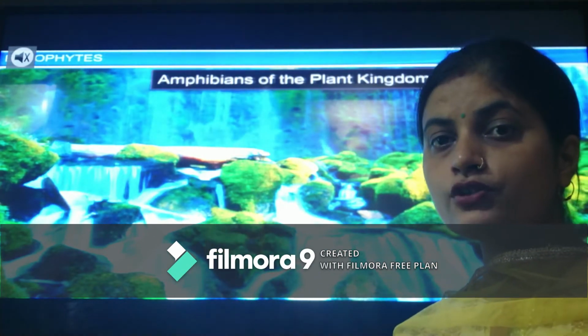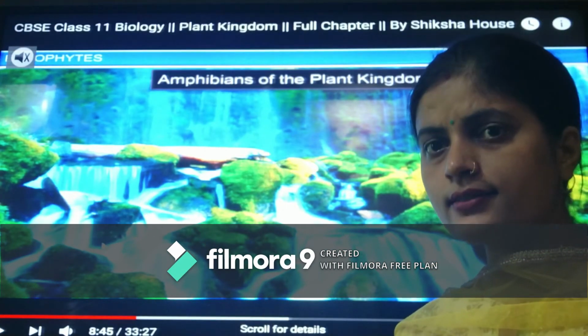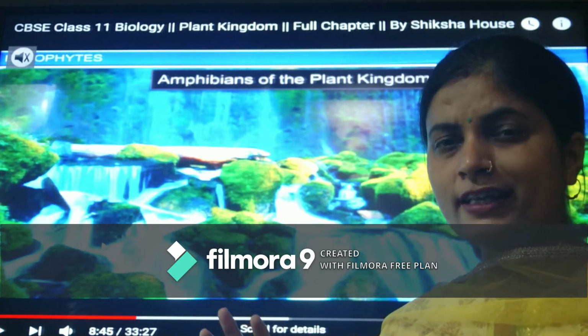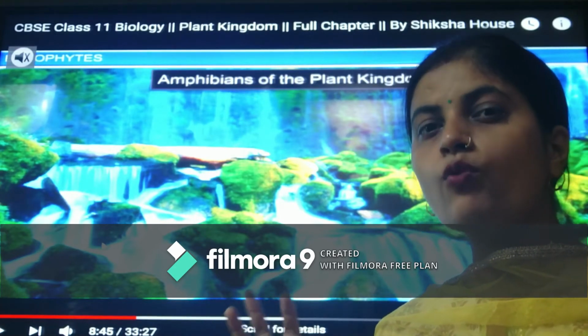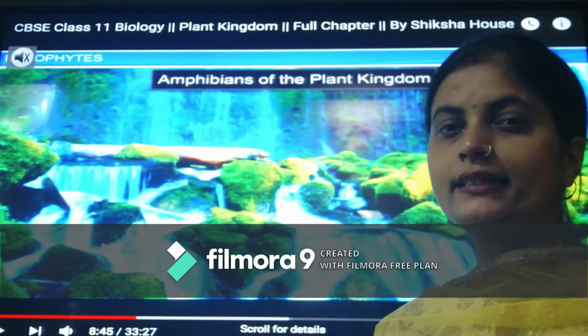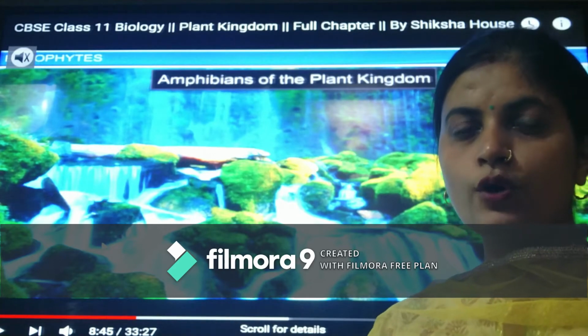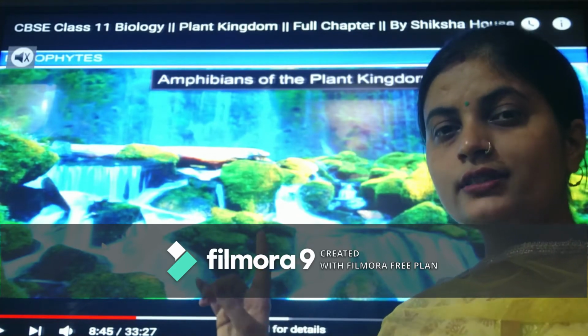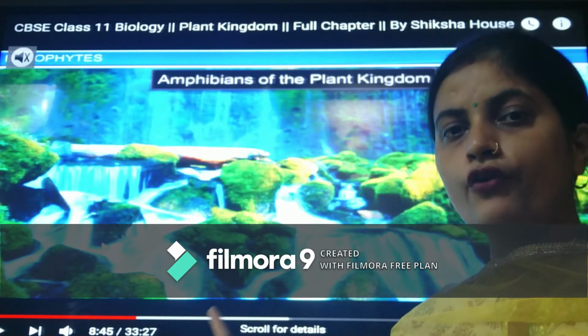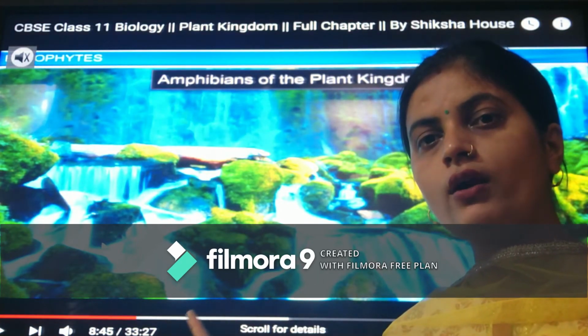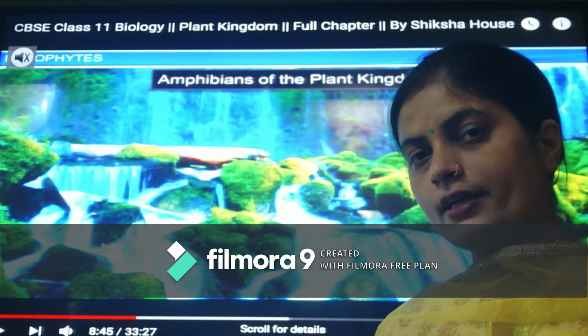These are called the amphibians of the plant kingdom because they are found both on land and in water. That means they need water to complete their life cycle, like amphibians. Like amphibians that live on land and water both, they need water for fertilization. The same way here also, water is needed for fertilization to complete their life cycle. That's why these are called the amphibians of the plant kingdom.